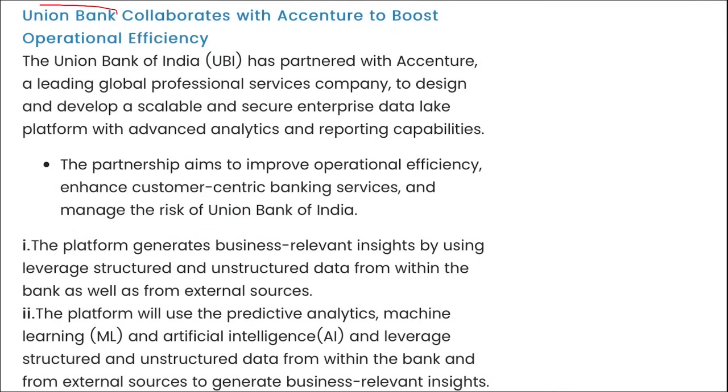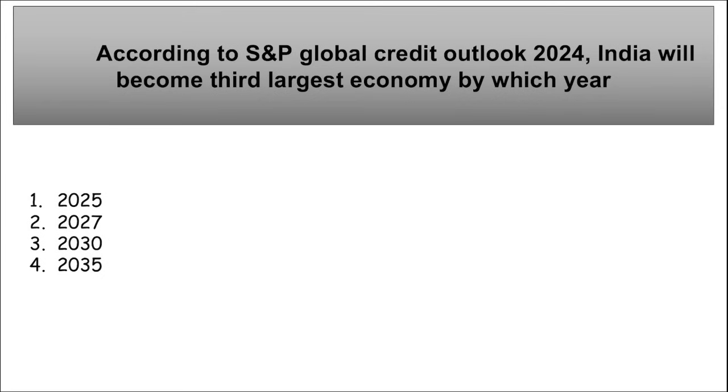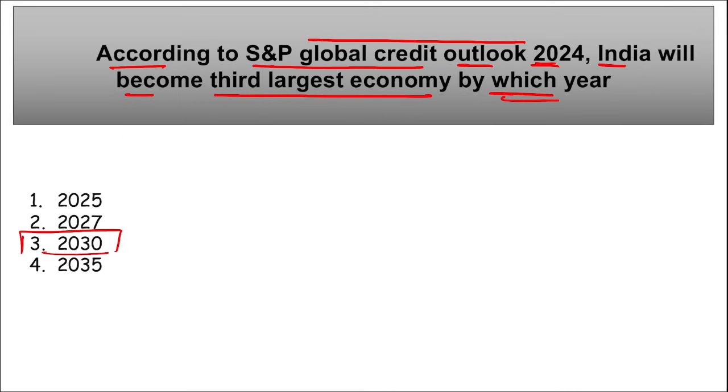Next, here you can say it is Union Bank. They collaborated with Accenture to boost the operational efficiency. Correct? Next is, according to S&P Global Credit Outlook 2024, India will become third largest economy by which year? So according to S&P Global Market Intelligence, and they have released this Global Credit Outlook report for 2024, India will become the third largest economy by 2030.